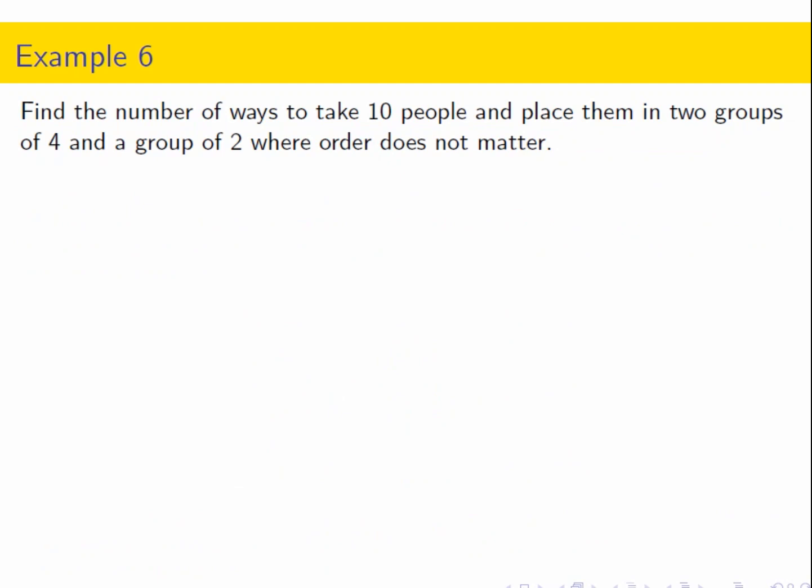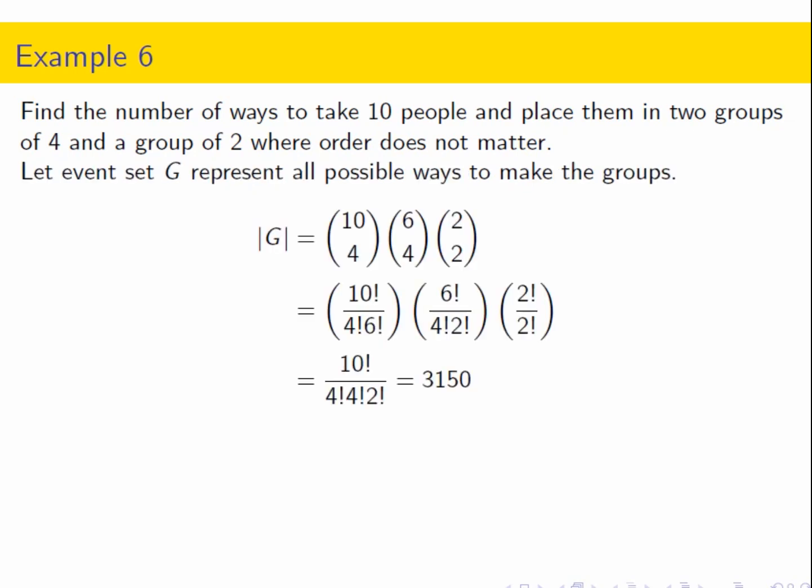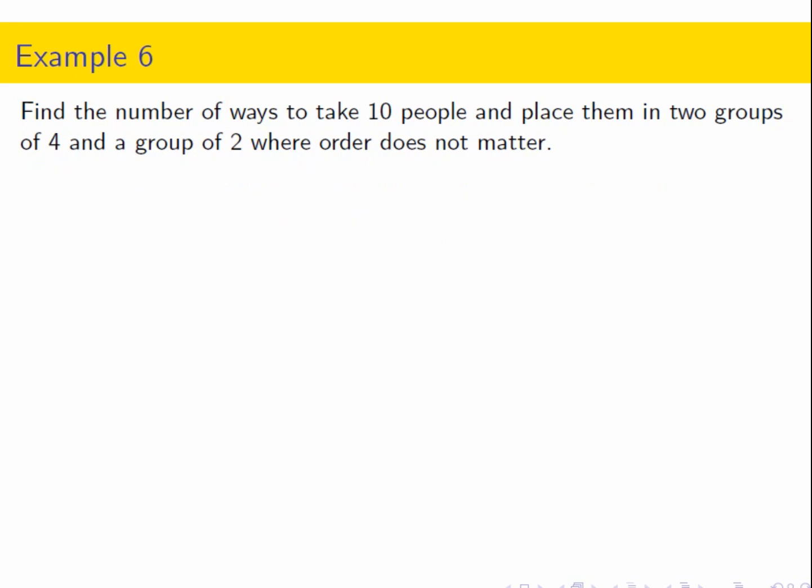So this is the final thing we'll look at. This is the multinomial coefficient, or it can lead to the multinomial coefficient. And so what are the number of ways to take 10 people and place them in 2 groups of 4 and a group of 2 where order does not matter?